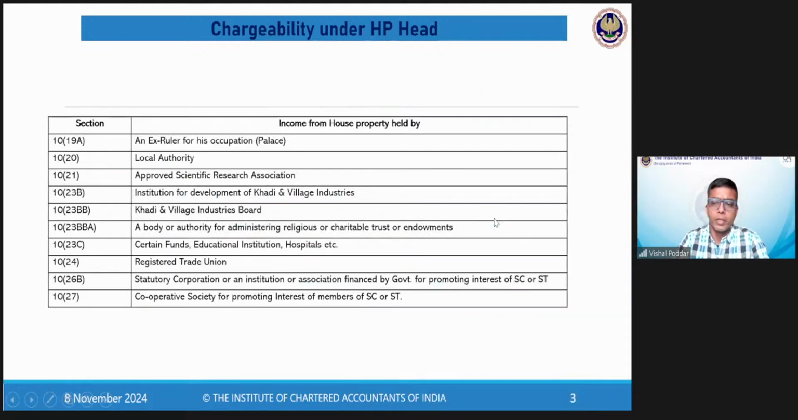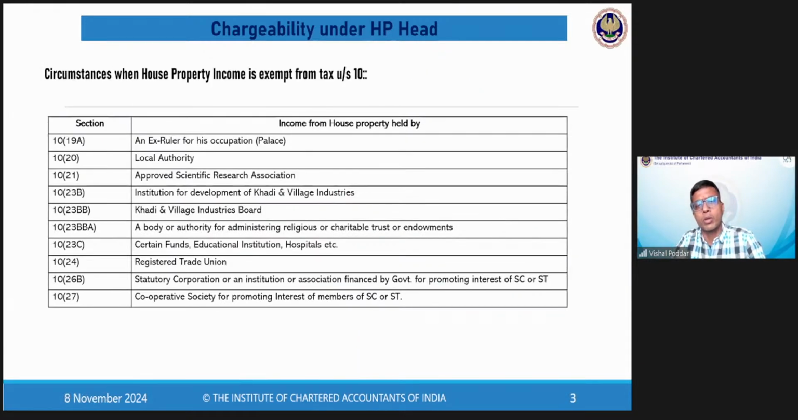Fine. This is the list of those items which are allowed as exempt in certain cases. So these are the HP incomes in specific cases where the particular assessee is given the special benefit of exemption and not required to pay tax.